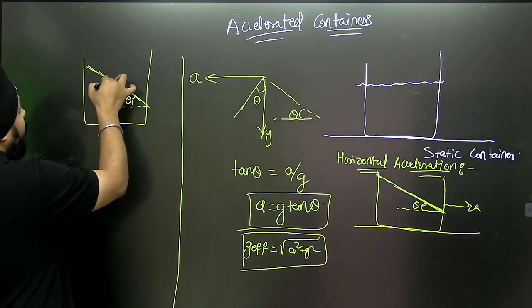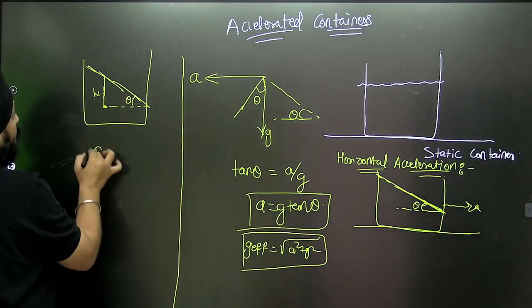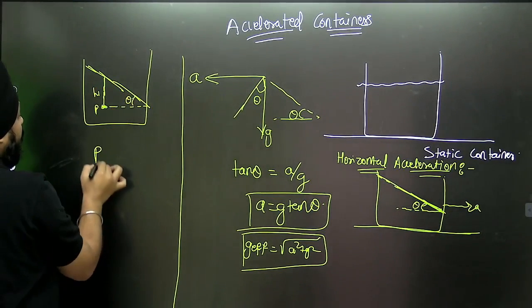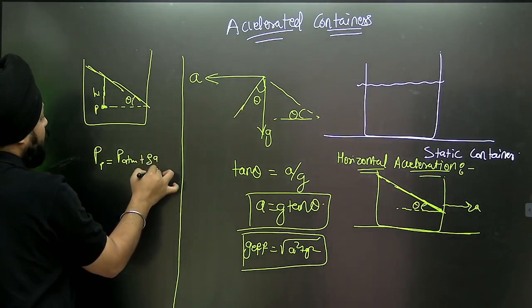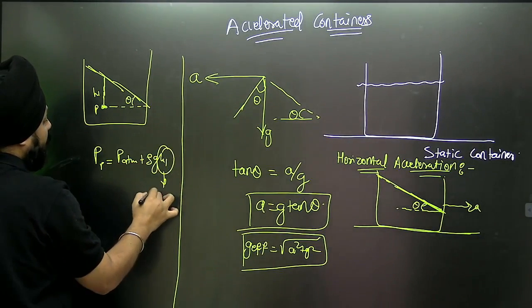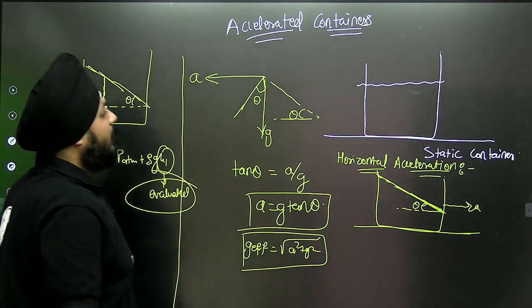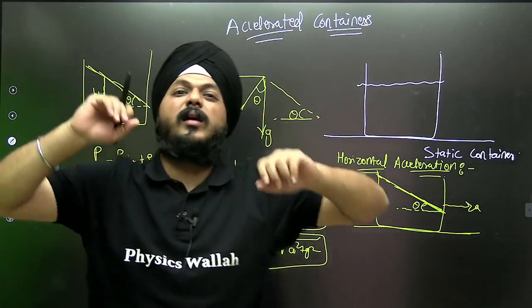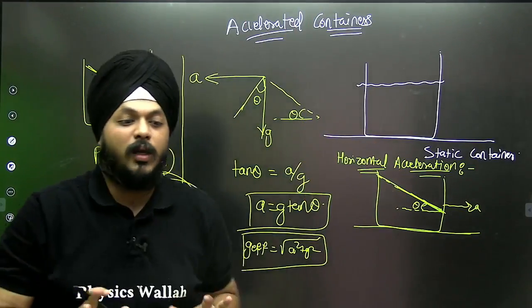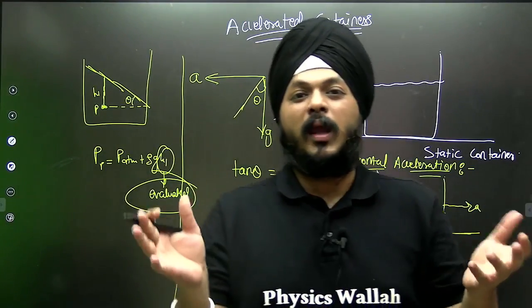And if you need to calculate the height, this will be h1, then the pressure at the point P will be equivalent to P atmosphere plus rho g h1, and this h1 can be evaluated using the direct formula. With the acceleration of the container, we also have the rotation of the container and torque, but those are direct formulas only, and even they hold less weightage, but it's okay.